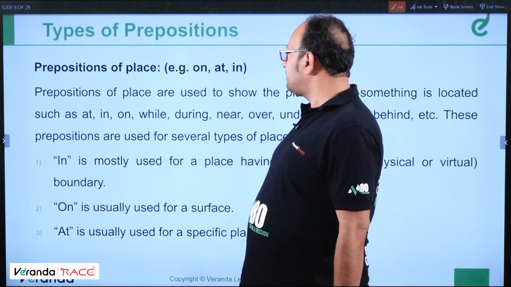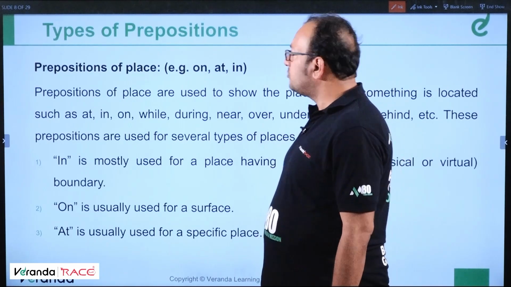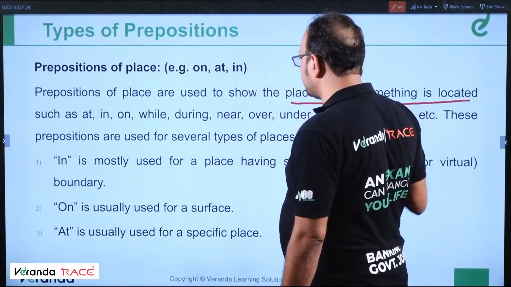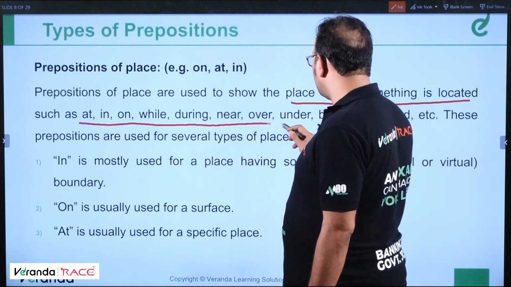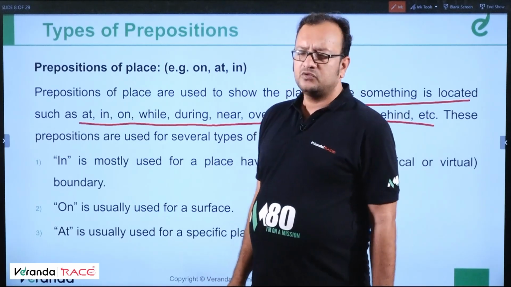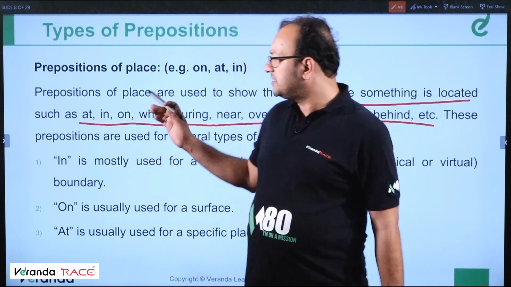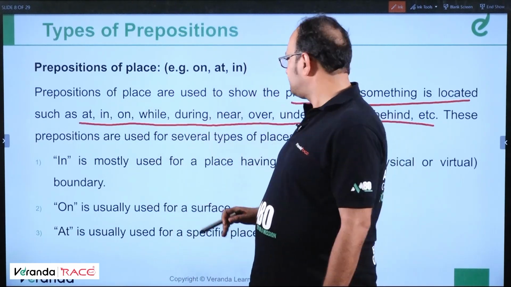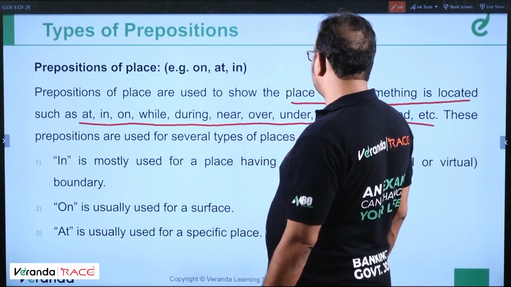Prepositions of place. Example, on, at and in. Prepositions of place are used to show the place where something is located, such as at, in, on, while, during, near, over, under, between, behind, etc. I will show you a diagram and explain it in a better way. These are basically simple prepositions. These prepositions are used for several types of places.